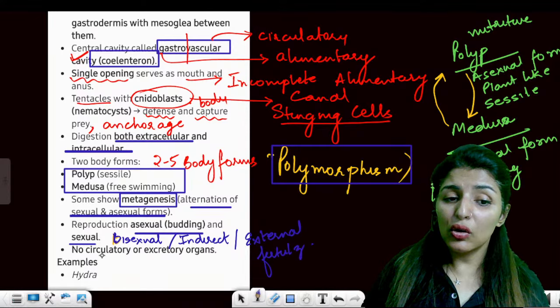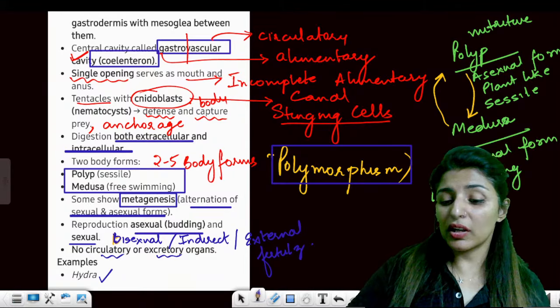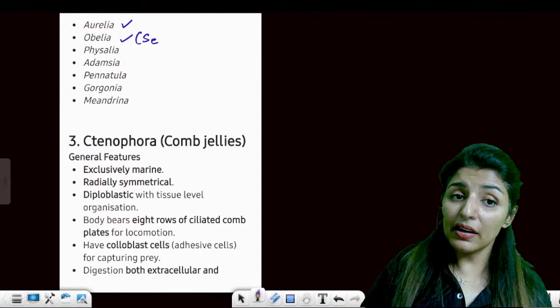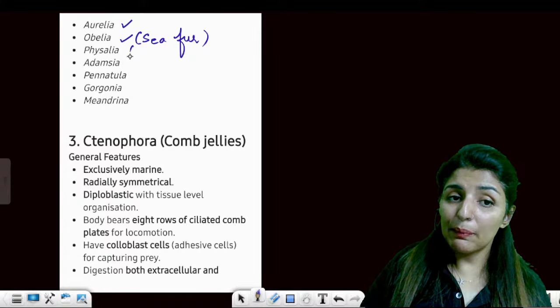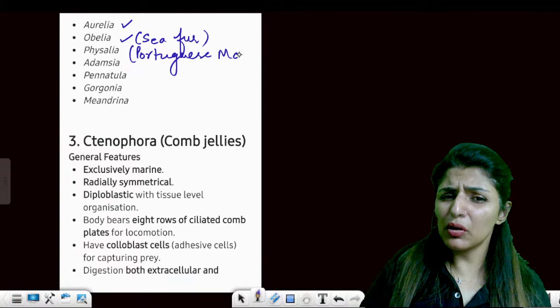Is that clear? No circulatory and excretory organs. Now, what are the examples? We have freshwater Hydra, Aurelia, and Obelia, known as the sea fur. Physalia, the Portuguese man of war. Very important example, Portuguese man of war.